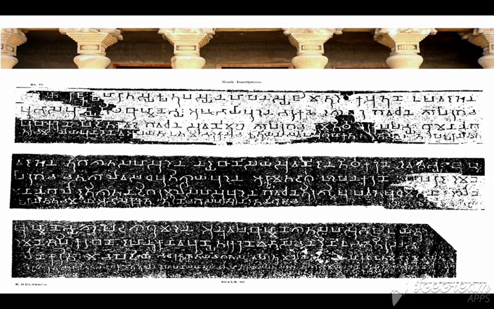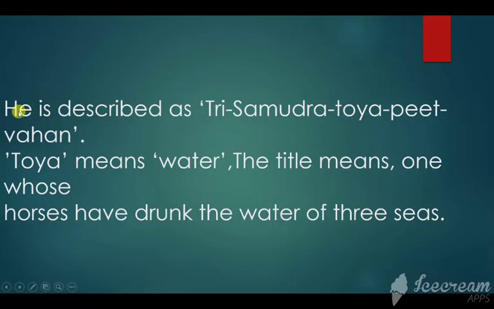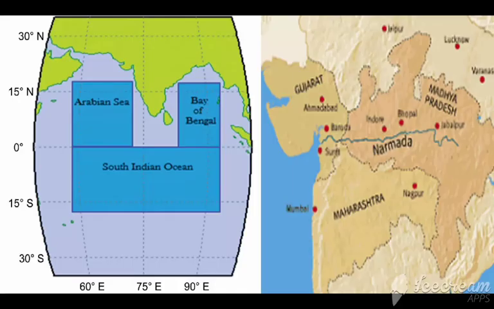A stone inscription in a cave at Nashik describes his deeds of valor. He had defeated the Shaka king Nahapana. He is described as Trisamudra Toya Pitavahana. Now what is the meaning of this? Toya means water. It means one whose horses have drunk the water of 3 seas. The 3 seas are the Arabian Sea, Bay of Bengal and the Indian Ocean.